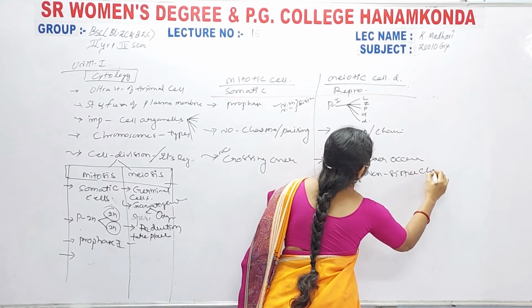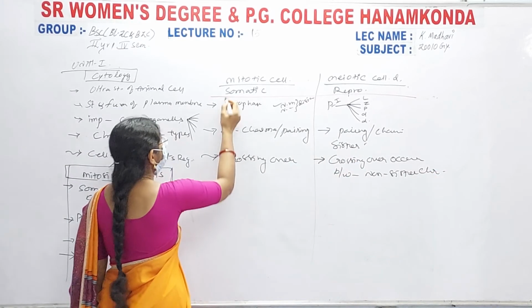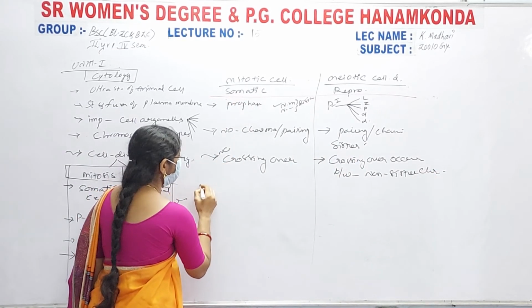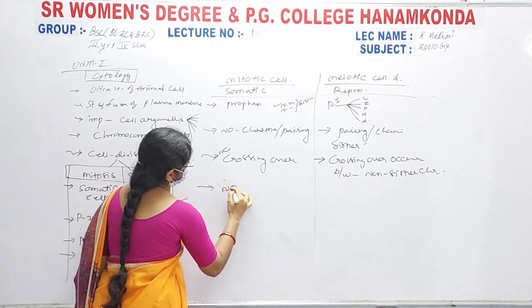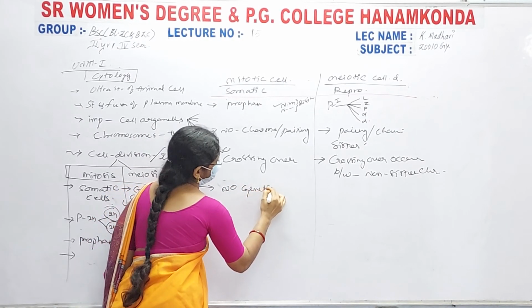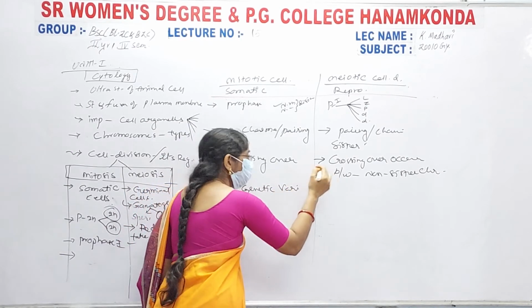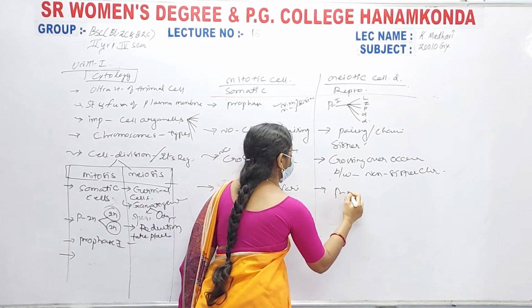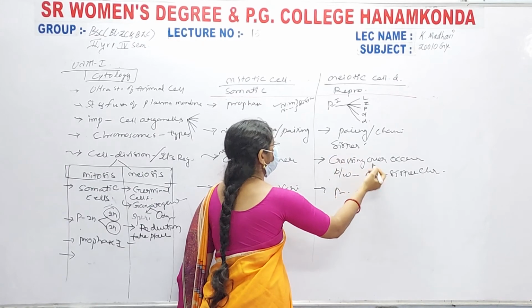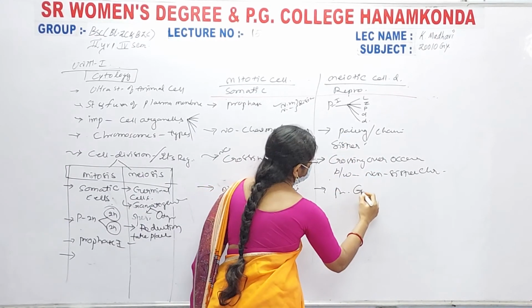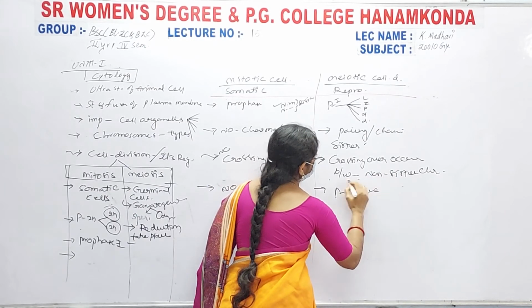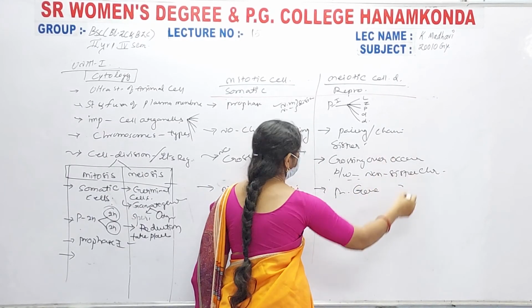In somatic cell divisions there is no gene variation or genetic variation, but in the pachytene stage of meiosis crossing over and chiasma formation both occur, and genes are transferred between homologous non-sister chromatids.